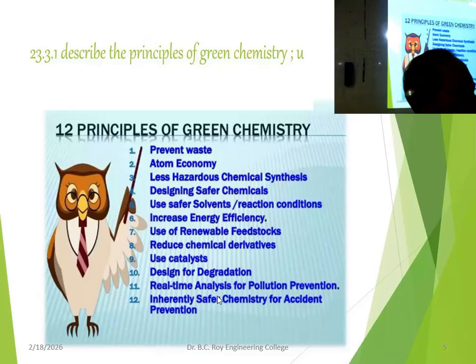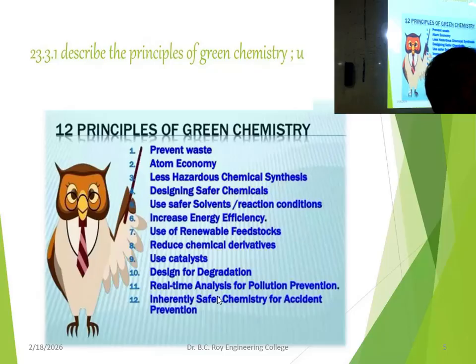Then increase energy efficiency. Energy efficiency means what? You are using the energy as minimum as possible. You are supposed to minimize the use of energy. Why? Because energy means fuel. Fuel means cost and pollution.